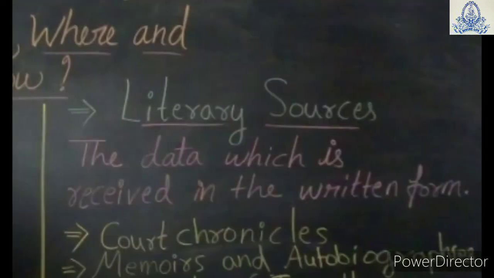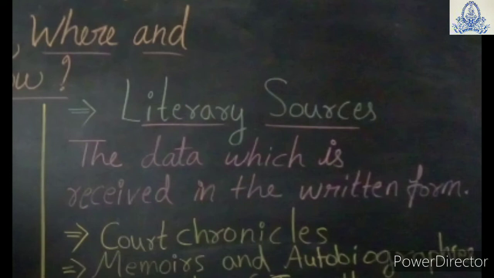So first we talk about the court chronicles. Here the historians, that means the persons who are writing the past, got lots of information by reading the court chronicles. The court chronicles were written by the court scholars, the persons who are well educated and have good knowledge about a particular subject. These accounts were written by the court historians and poets at that time about the king and the kingdom where they lived. Such records are called court chronicles.